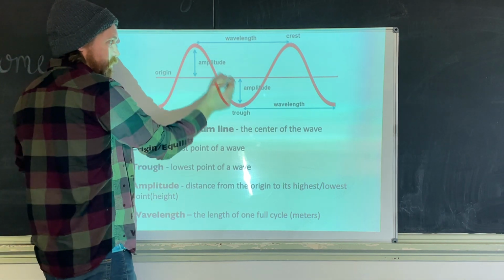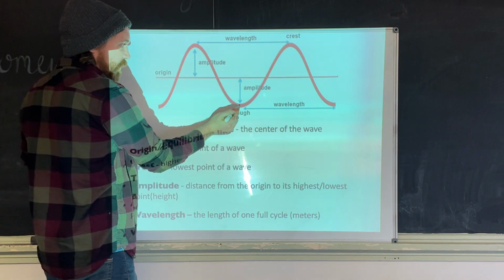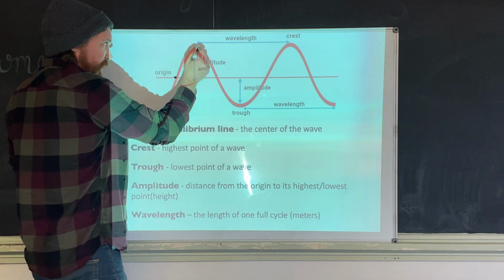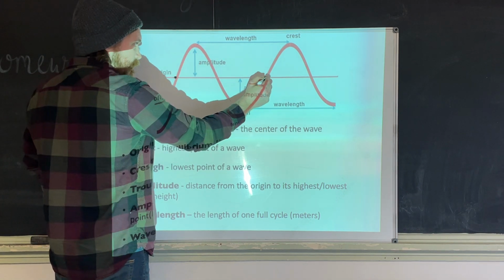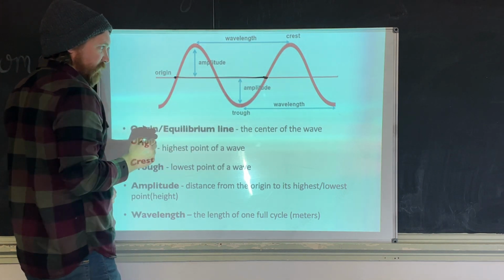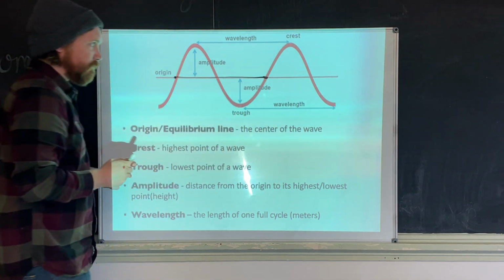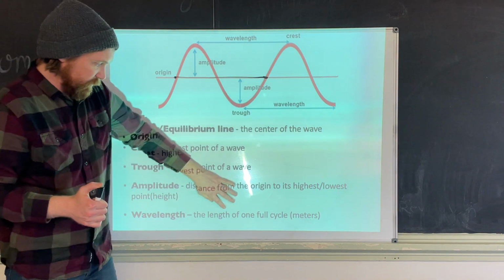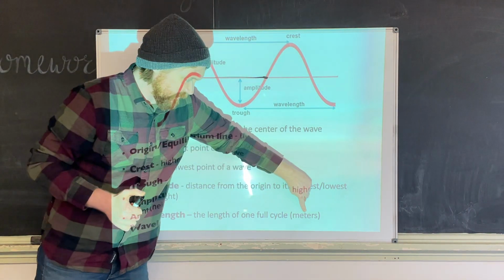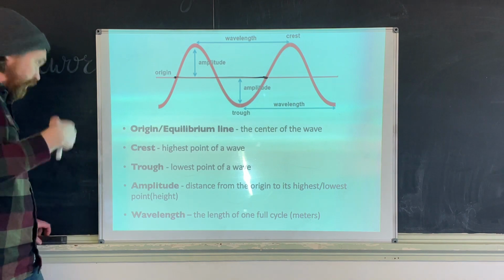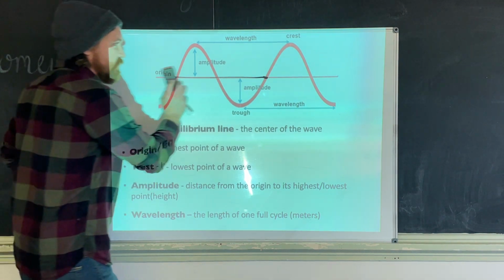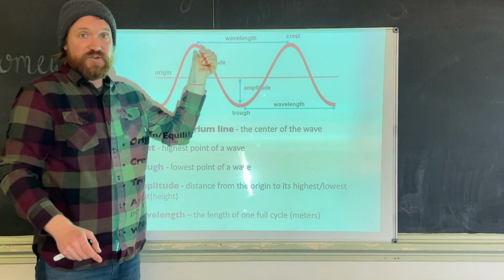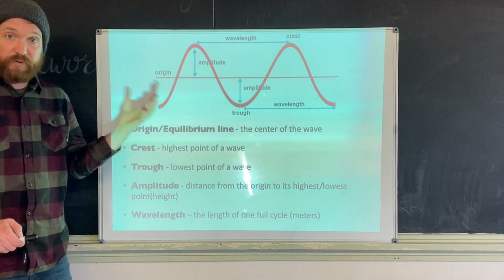So you can measure it from here to here. You start on the crest, go all the way to the trough, back to a crest. You could start at the origin, go all the way to one side, all the way to the other side, back to where you started. That's a wavelength. Or you could measure it down here. All 3 of those are equal. They're all wavelengths, so they measure one full cycle, and it's a length, so we measure it in meters. We'll talk about this more when we get into equations, but periods are measurements of time. Wavelengths are measurements of distance. All pretty straightforward.